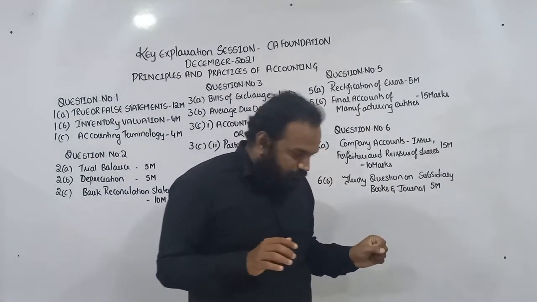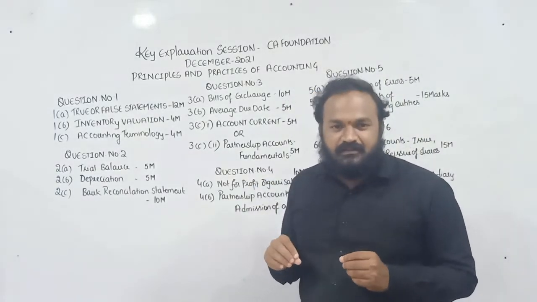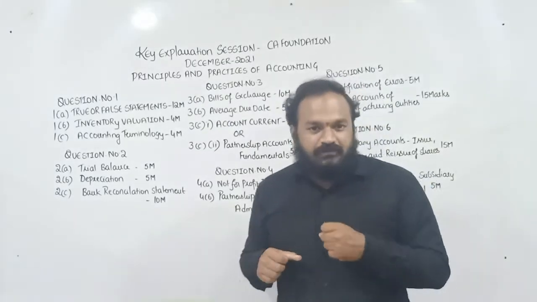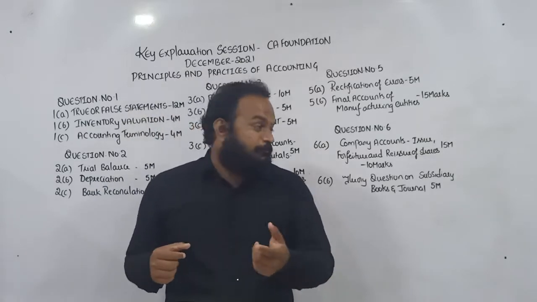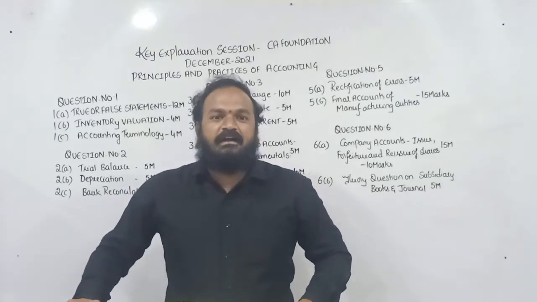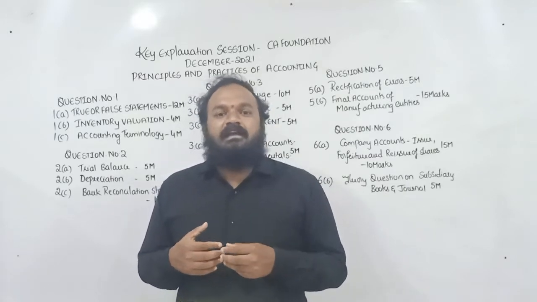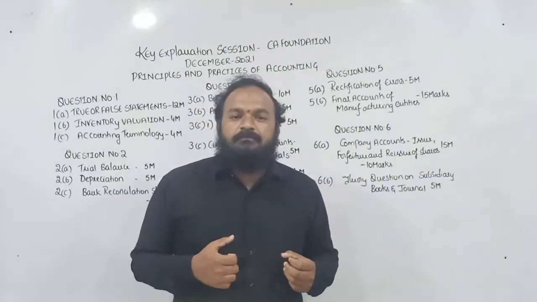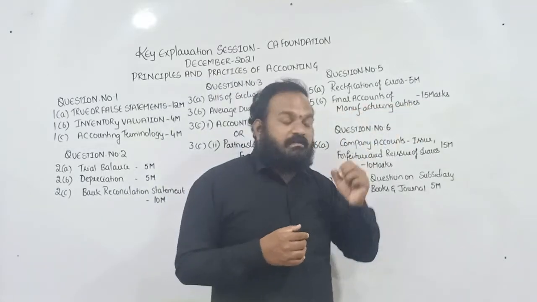Next, coming to question number 5. 5A is a simple question on rectification entries. 5 errors are given, and you have to write rectification entries for those 5 errors. Next, 5B is one of the expected areas. It is regarding preparation of financial statements of manufacturing entities, that is, how manufacturing entities prepare their financial statements: the manufacturing account, then the trading account, then the profit and loss account. The question is given for 15 marks.